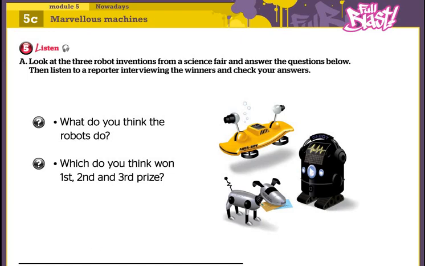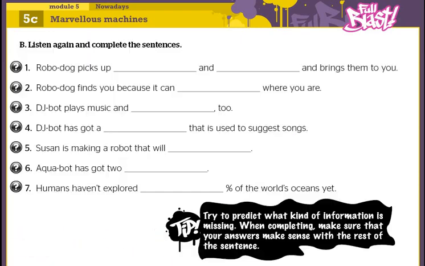Once you finish, try to write your answer here. Next, the same listening audio, another activity. We have here: listen again and complete the sentences. So first, I need you to read these sentences. Read them and understand them clearly. Then listen again and fill the gaps with the correct words.